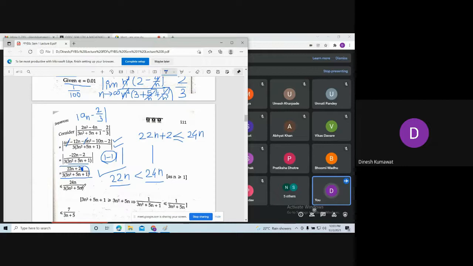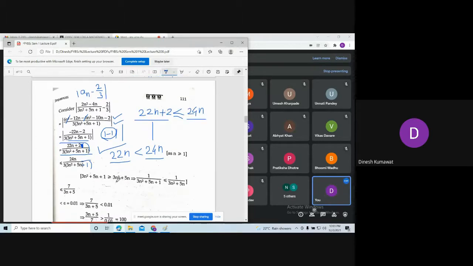Okay, here you add one more step, because we want the denominator to be the same in both the cases, then only we can say this. But further you do some analysis, that is, what is the relation between 3n² + 5n + 1 and 3n² + 5n?